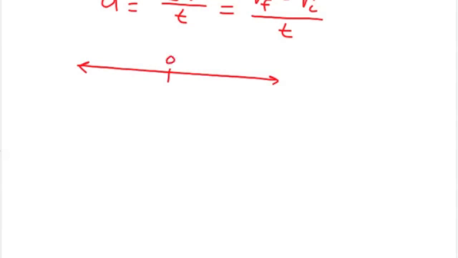Yes. 0, 1, 2, 3, 4, -1, -2, -3, -4. Does that sound familiar? Yes. That's just a basic number line. Now, I'm going to call this the velocity number line. Velocity, let's say, in meters per second.